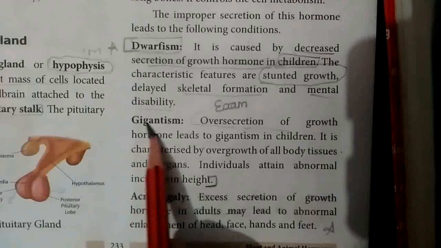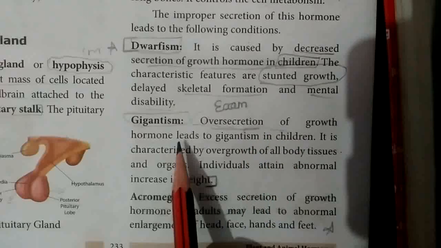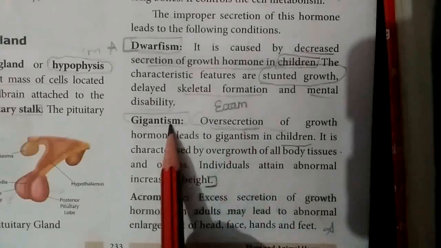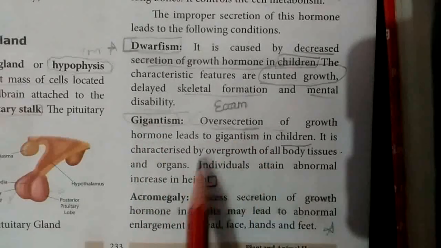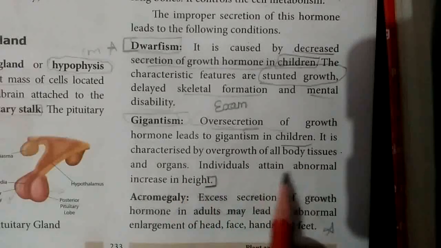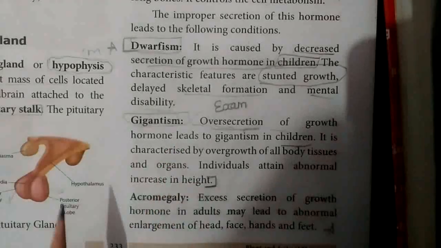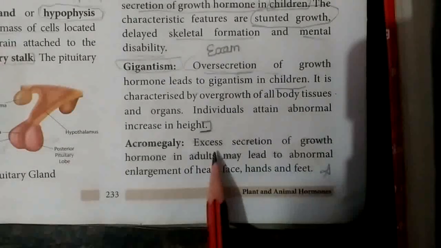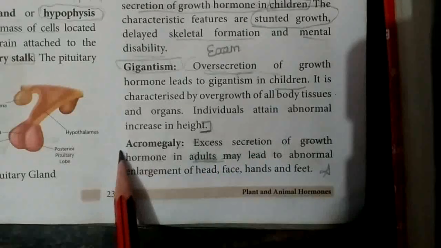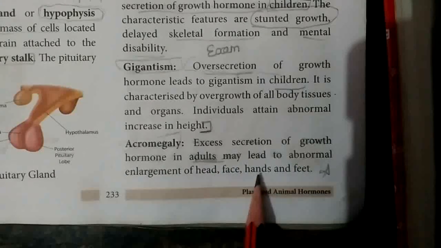Next one is gigantism. In children, over secretion of growth hormone leads to gigantism. It is characterized by overgrowth of all body tissues and organs. Individuals attain abnormally increased height. Third one is acromegaly. The excess secretion of growth hormone in adults is called acromegaly. It leads to abnormal enlargement of the head, face, hands and feet.